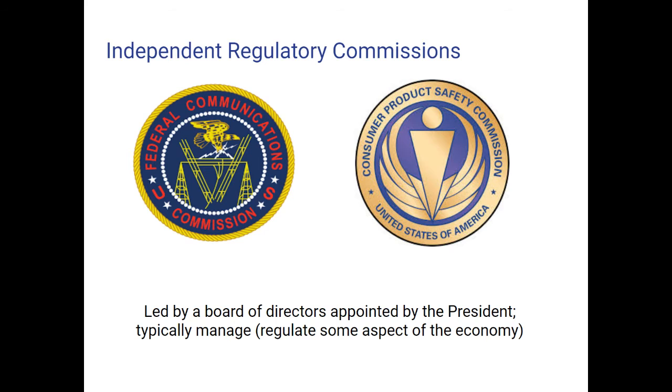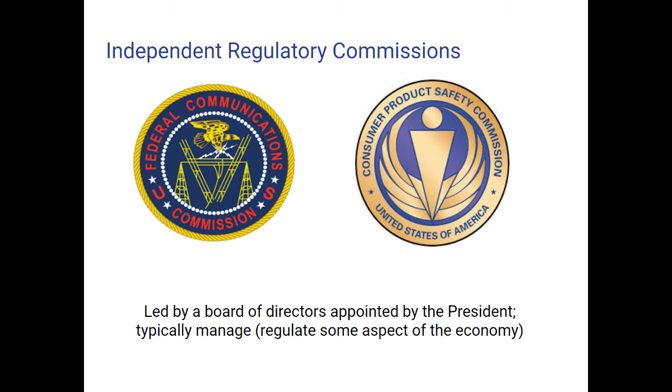There are also what we call independent regulatory commissions. These are groups of people that lead them, usually a board of 5 to 7 people, not individuals. They're appointed by the president, and they typically manage some aspect of our economy. For example, the FCC is the Federal Communications Commission. They're responsible for regulating all things involving TV and radio.